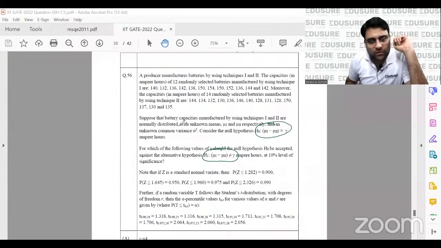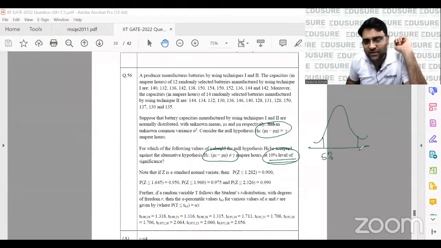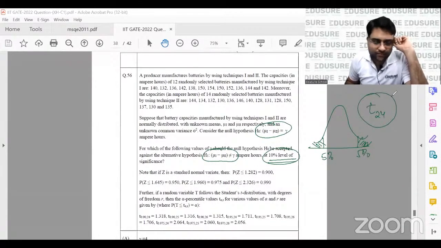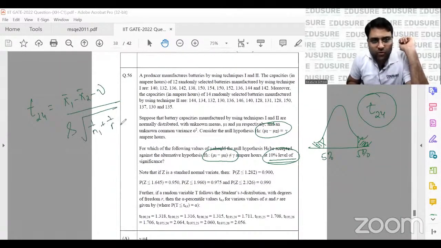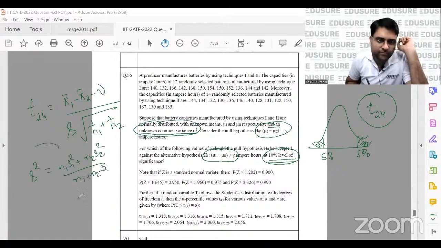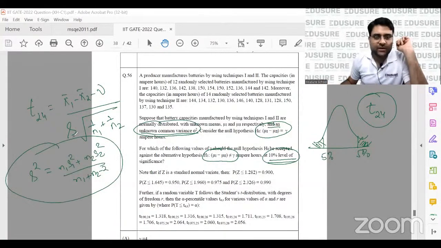Okay, at 10% level of significance, that's also given. So basically, whatever the distribution, I'll have to take 5% here and 5% here, and it's a t distribution with 24 degrees of freedom. So the t statistic will be x1 bar minus x2 bar minus gamma divided by s root over 1 by n1 plus 1 by n2, because it is given to consider an unknown common variance. I'll have to take into account this s, where s square is n1 s1 square plus n2 s2 square by n1 plus n2 minus 2. This is what I need to consider.